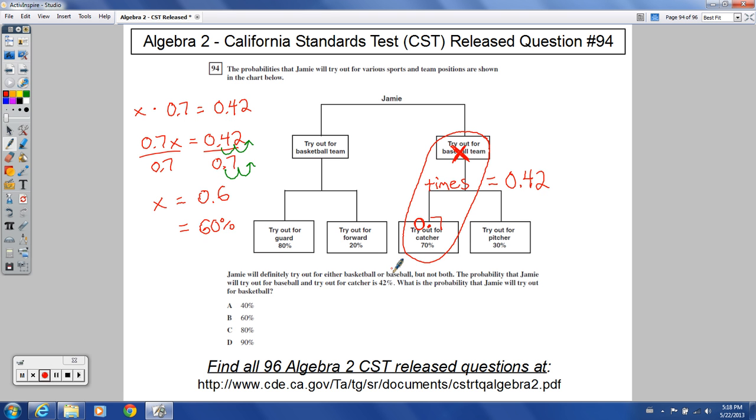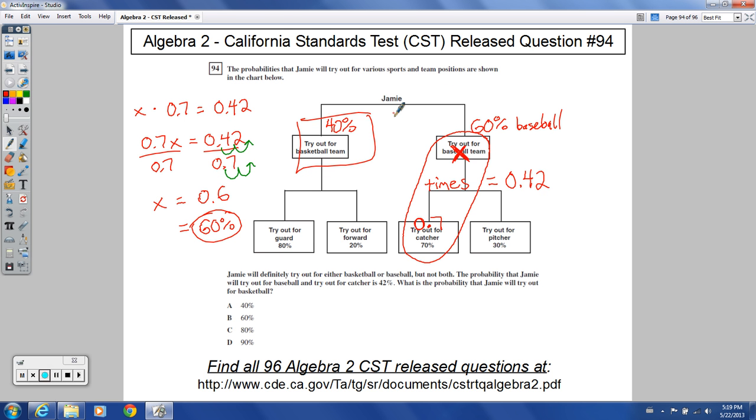So 42% was a chance of baseball and catcher, but now just baseball, that's 60%. So if there's a 60% chance over here that he plays baseball, what's the chance then that he's going to try out for the basketball team? Well, it's 100 minus this. That's got to be then 40% chance that he's going out for the basketball team.